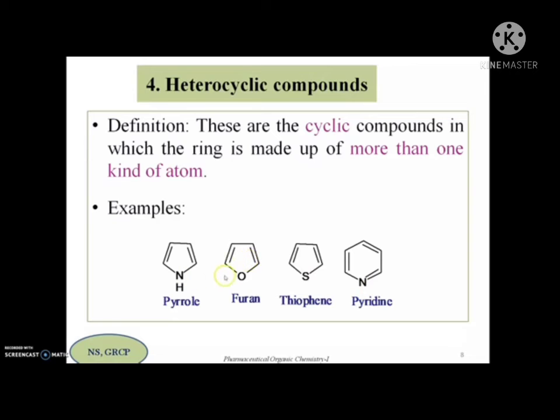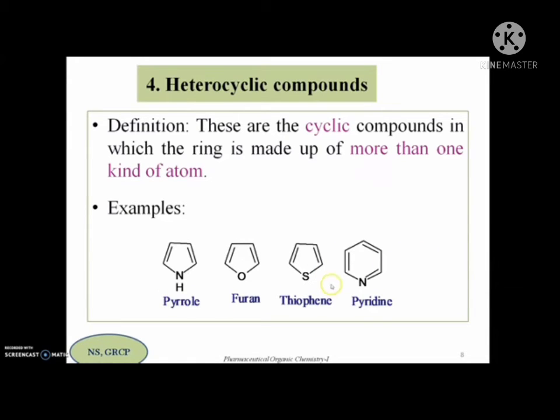So the atom which is present other than carbon is known as a heteroatom. So nitrogen, oxygen, sulfur are examples of heteroatoms. Okay, so there are many types of heterocyclic systems available, where they may be 5-member rings or 6-member rings with 1 heteroatom, or in some ring systems more than 1 heteroatom is also present.